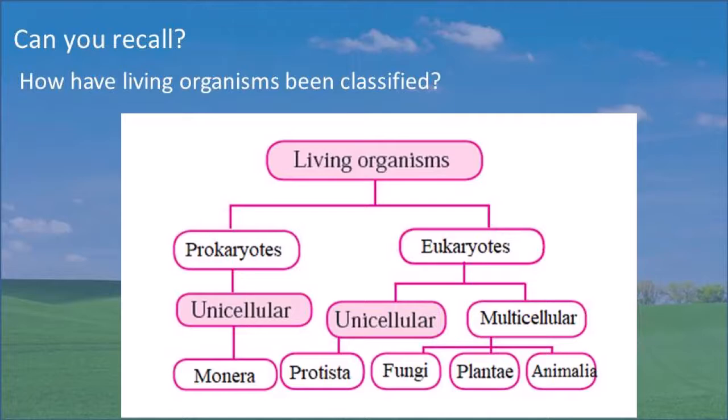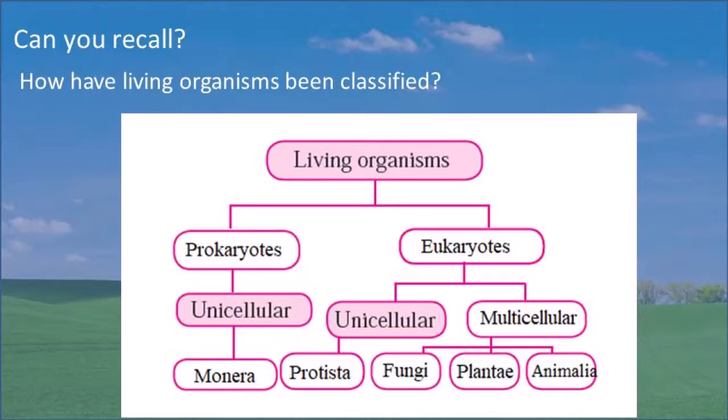Eukaryotic, here a prominent nucleus is there. Eukaryotic organisms may be unicellular or may be multicellular. Protista is a kingdom of unicellular organisms having eukaryotic cells. Other multicellular organisms are also divided on the basis of having cell wall, that means presence of cell wall or absence of cell wall.